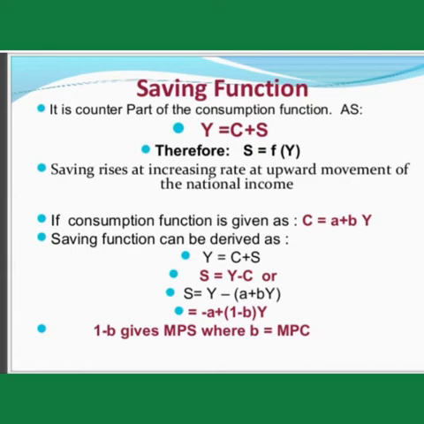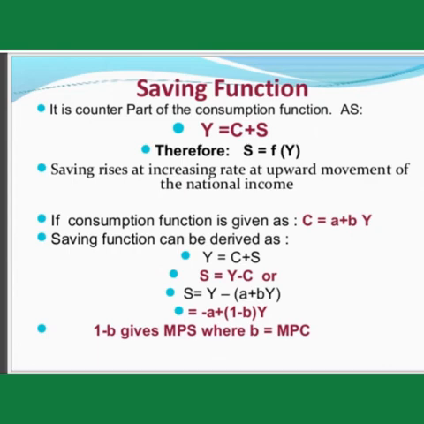Y is the alphabet used to indicate the level of income, C is for consumption and S for saving. Therefore, savings is a function of income. Saving rises at an increasing rate with the upward movement of the national income.